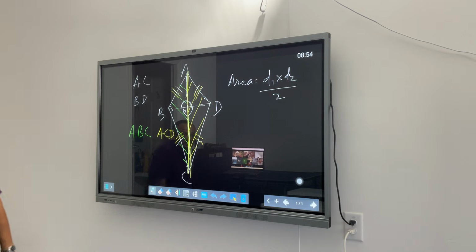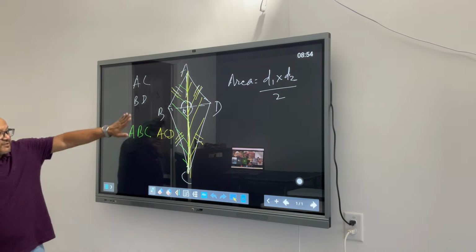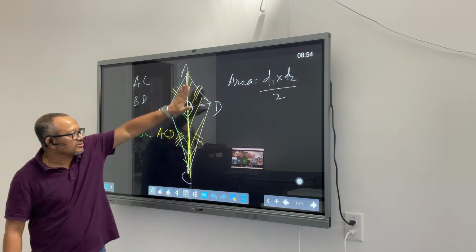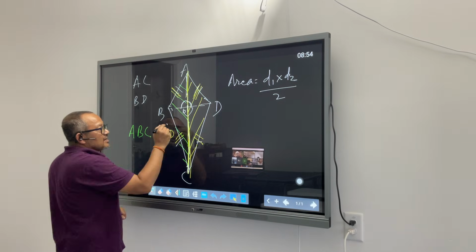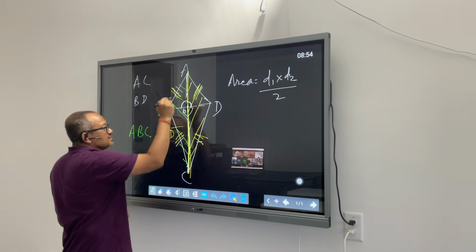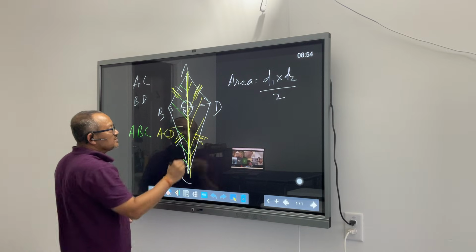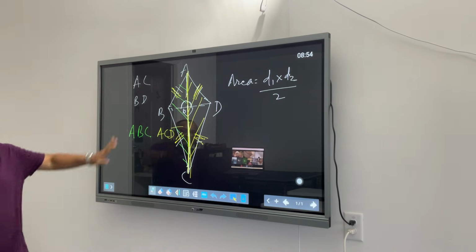Yeah, exactly. So we saw that this green triangle and yellow triangle are congruent because both have three pairs of matching sides. This side same, this side same, and this one is common. So these two are congruent.